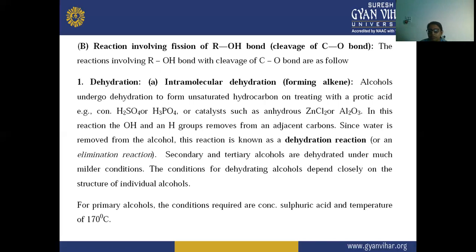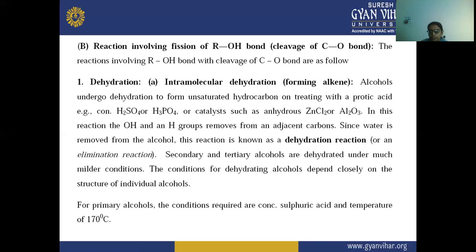There is a formation of alkenes. So in the dehydration, alcohols undergo dehydration to form unsaturated hydrocarbons on reacting with a protic acid, here H2SO4 or H3PO4, or a catalyst such as anhydrous zinc chloride or Al2O3. In the reaction, the OH and an H group are removed from adjacent carbons. Since water is removed from the alcohol, this reaction is known as a dehydration reaction or an elimination reaction, and